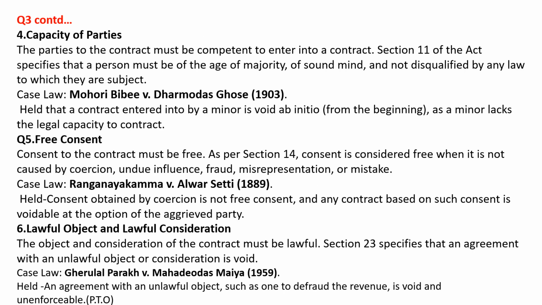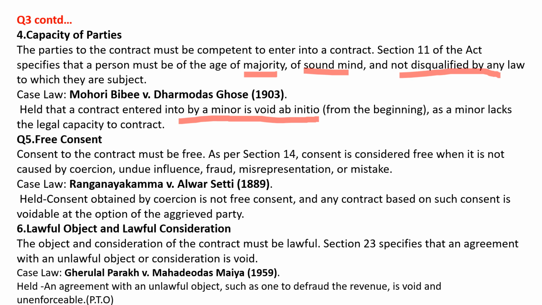The fourth essential is capacity of parties. The parties to the contract must be competent to enter into a contract. Section 11 of the Act specifies that a person must be of the age of majority, of sound mind, and not disqualified by any law to which they are subject. Case law is Mohori Bibee versus Dharmodas Ghose. It was held that a contract entered into by a minor is void ab initio. This is an important question for competitive exams. Ab initio means from the beginning, as a minor lacks the legal capacity to contract.